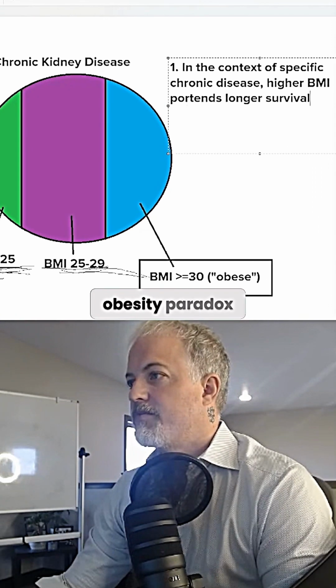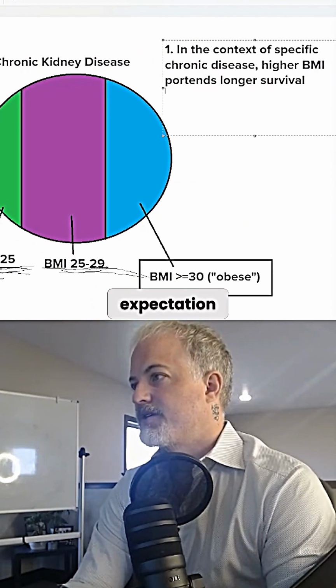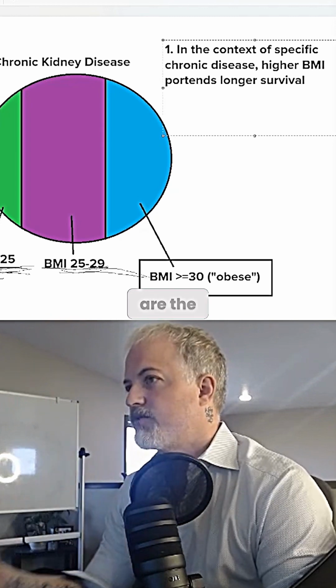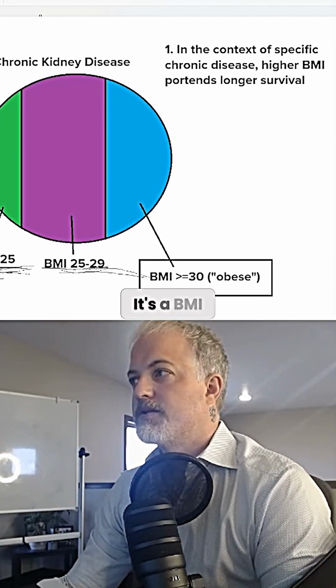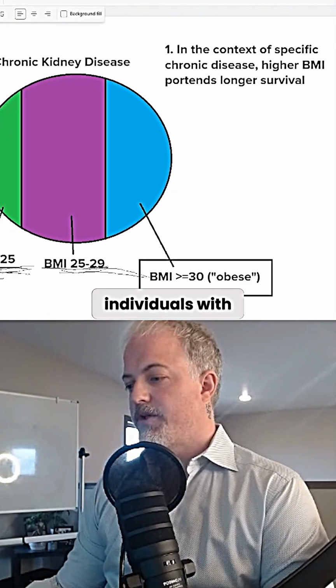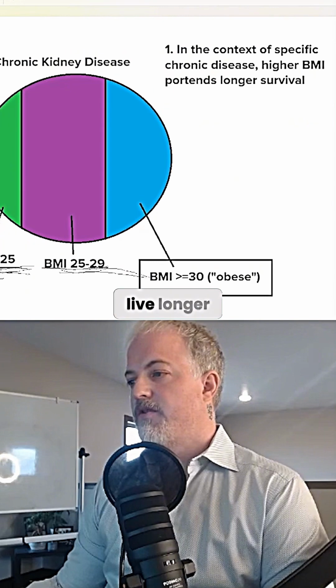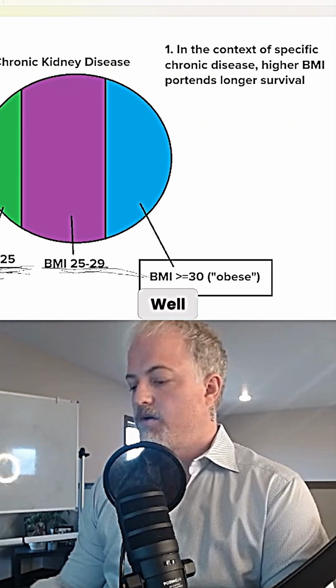That's the obesity paradox. A paradox is something that defies expectation. So you would expect that the more obese you are, the shorter you would tend to live. It's really not an obesity paradox, it's a BMI paradox. So why would it be the case that individuals with higher BMI tend to live longer with CKD than those who are less obese? Well, there's a few reasons.